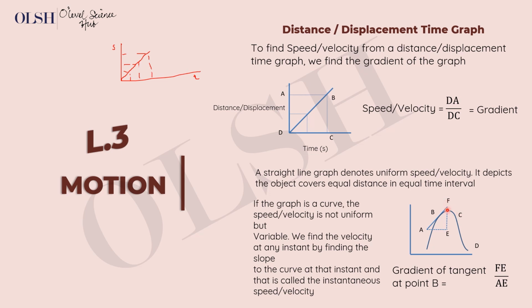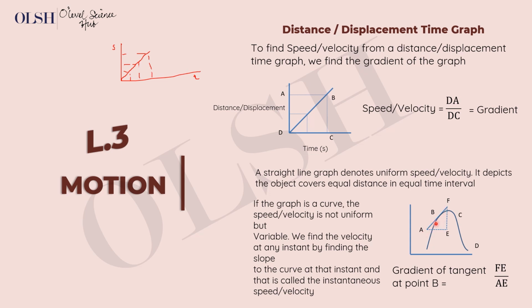So you just pick a point on the graph and then you find the velocity at that point, at that particular time of the motion. So we're taking point B here. To find the velocity at point B, we find the gradient of the tangent at that point. You're going to have to draw a tangent at that point, a line that coincides with the curve, and you now find the gradient of that line.